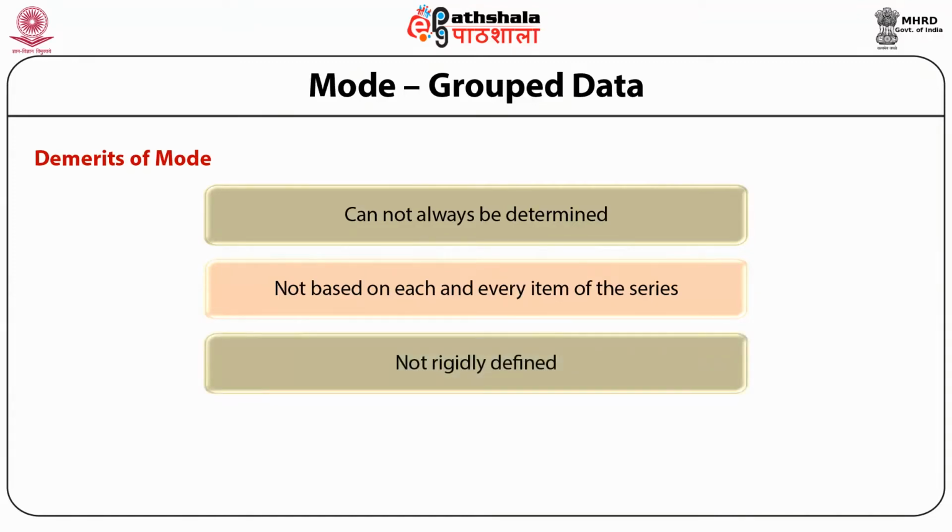Not rigidly defined means that people can use different ways for arriving at the mode. Somebody can make use of the formula of mode as we discussed in case of grouped data. Somebody can make use of an empirical formula of mode where they look at the relationship between mean and median and calculate mode. So if two people use two different formulas for the same data, then chances are that there will be a difference in the value of mode. So we say that mode is not rigidly defined.